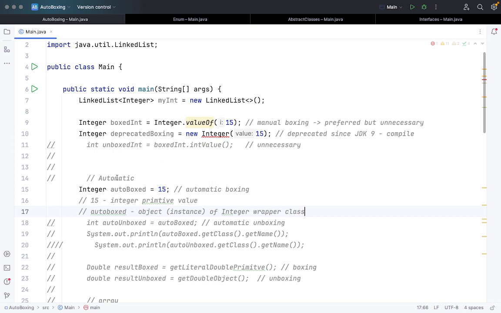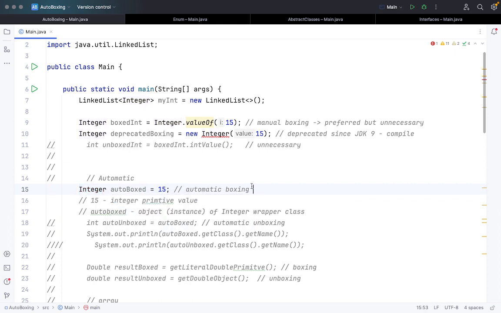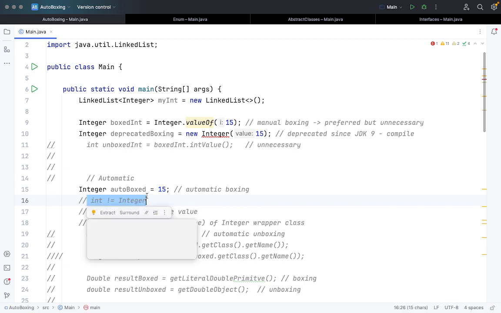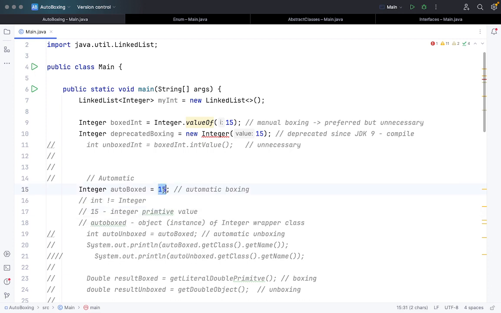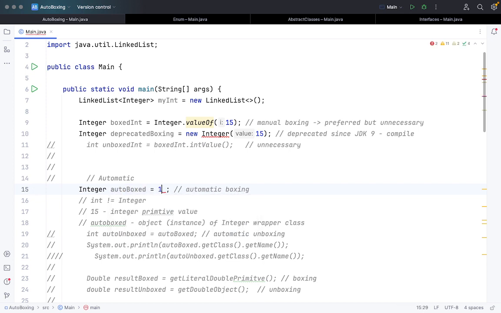I hope I'm not confusing you about the integer aspect. If I'm writing Integer with a capital I, it is an integer class. int is not equal to Integer, I want to make sure of this. If you pass 15, it's an integer primitive value which I'm passing to the Integer class, autoboxed. So this is called automatic boxing.